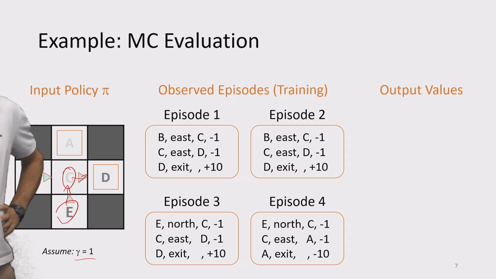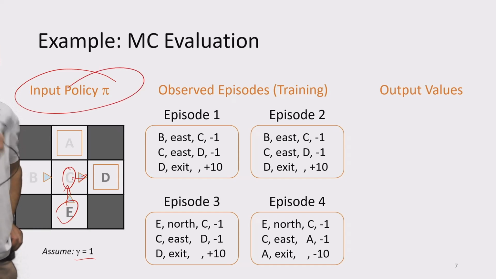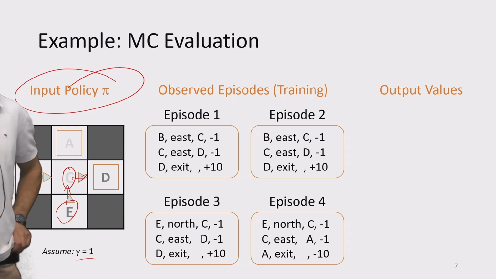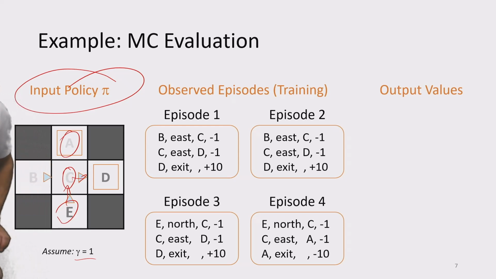No. So from C, we have a very specific policy that we're following. At state C, our input policy tells us perform action east. Okay, we cannot change that. We're evaluating a very specific policy. So at state C, we perform action east. However, for some reason, we actually found ourselves at state A. Okay? And from state A, we performed action exit and observed an immediate reward of -10.